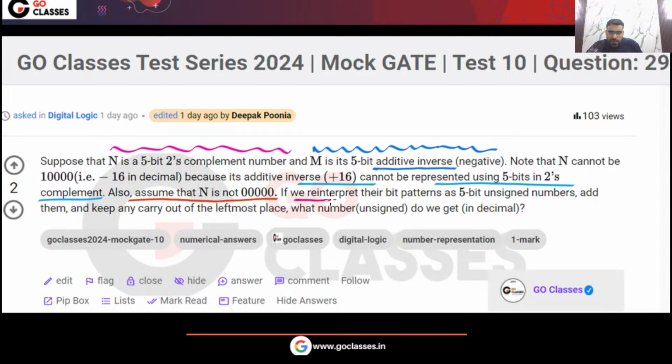If we reinterpret their bit patterns as 5-bit unsigned numbers, and add them, m plus n, keep any carry out of the leftmost place. Okay, we keep it. We don't discard it.